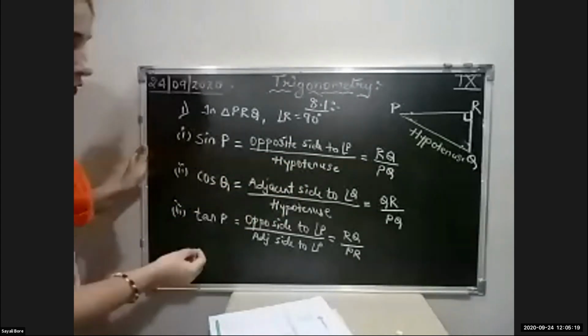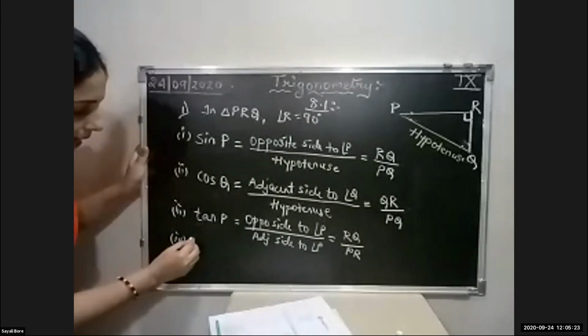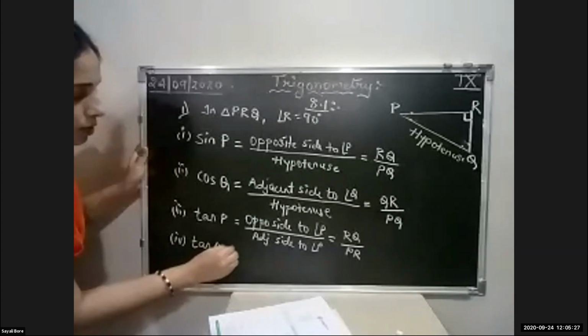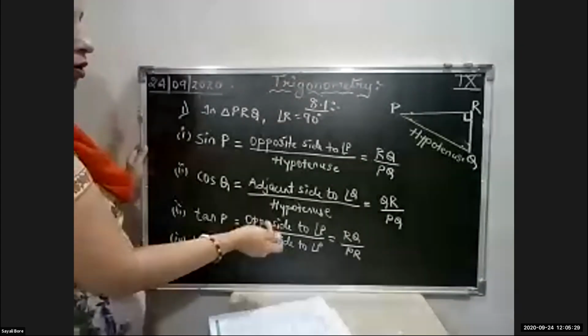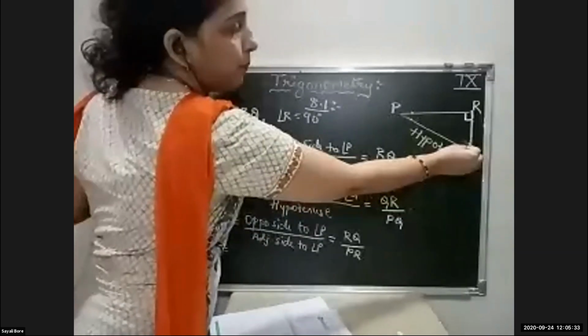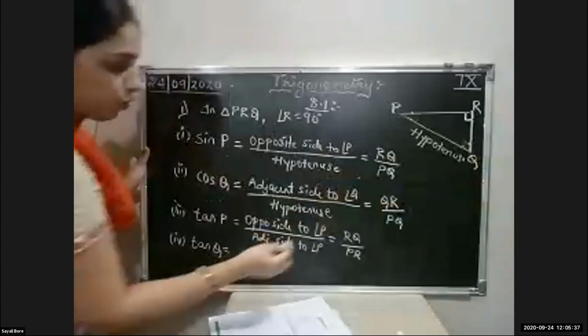Okay. Now fourth, what they have asked? Tan Q. Same definition. That is the opposite side. But opposite side of what? Q. Which is the opposite side? PR, and adjacent is what? RQ. Okay.